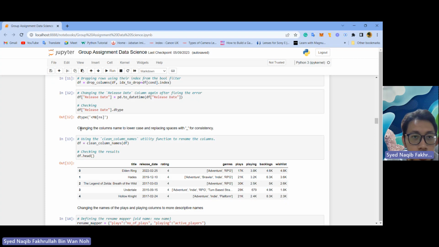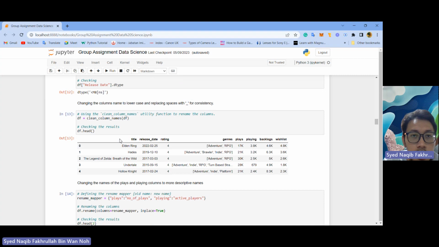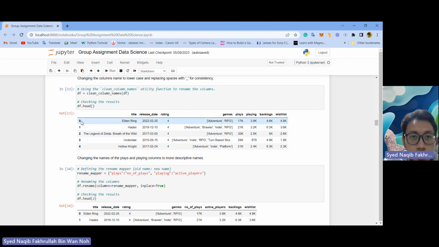Next, we change the column names to lowercase and replace spaces with underscores for consistency, using the clean_column_names utility function to rename the columns: df equals clean_column_names. To check, just use df.head. So this is the output of the head results.